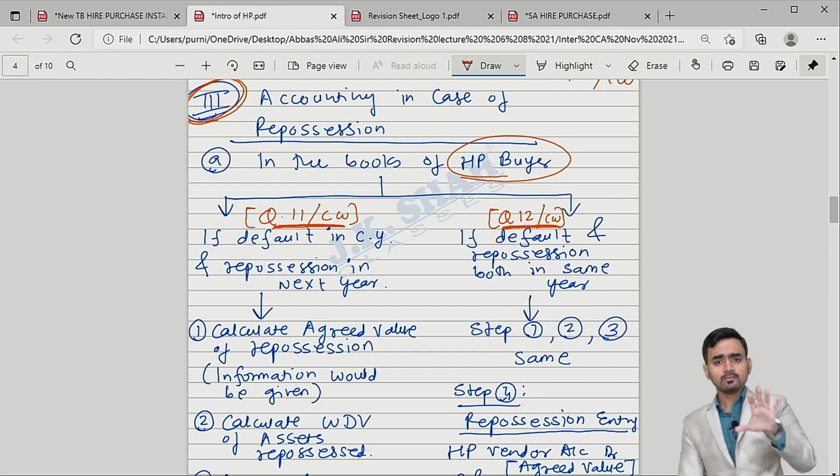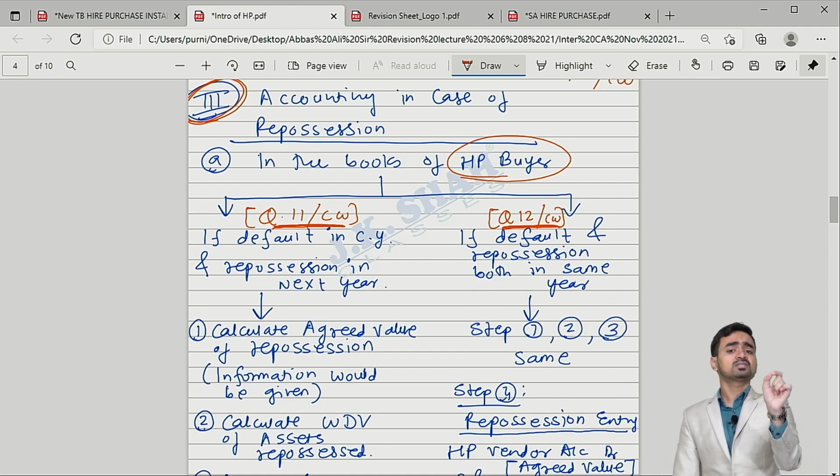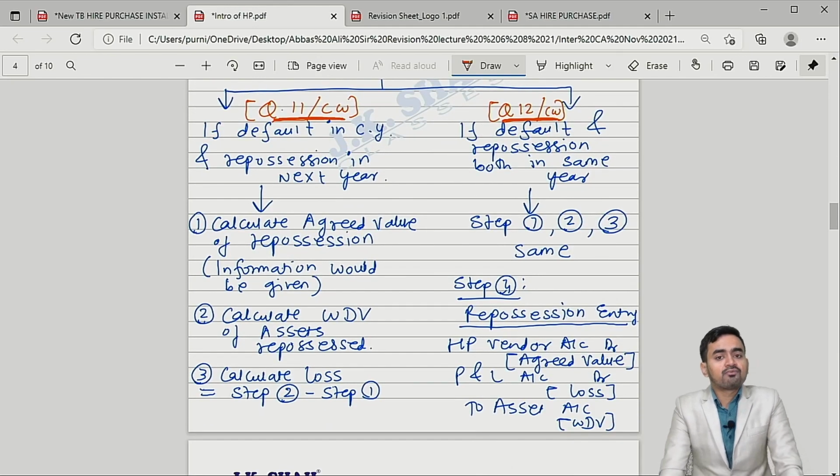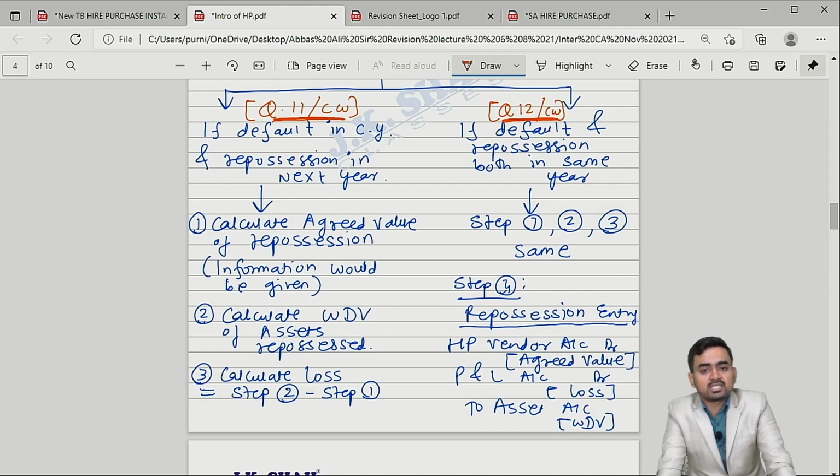Okay, now first just check the situation given in question 11. If default is in current year and repossession in next year, you have to simply follow 5 steps. My step number 1 is what? Calculate the agreed value. Now, who will calculate this agreed value? This will be calculated by the vendor, that is me. And the information will be given in the question on how to calculate the agreed value.